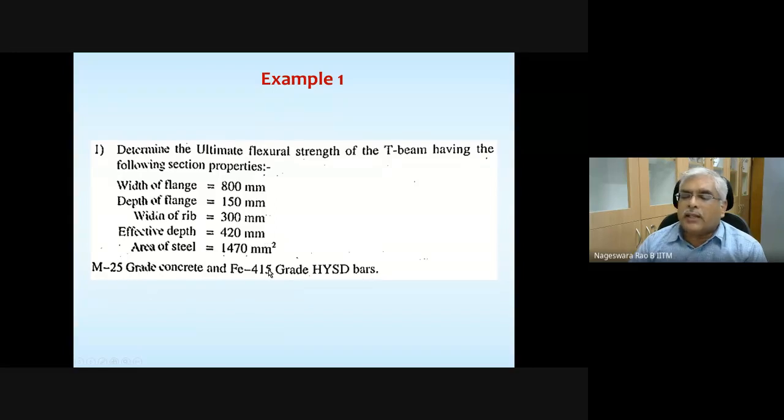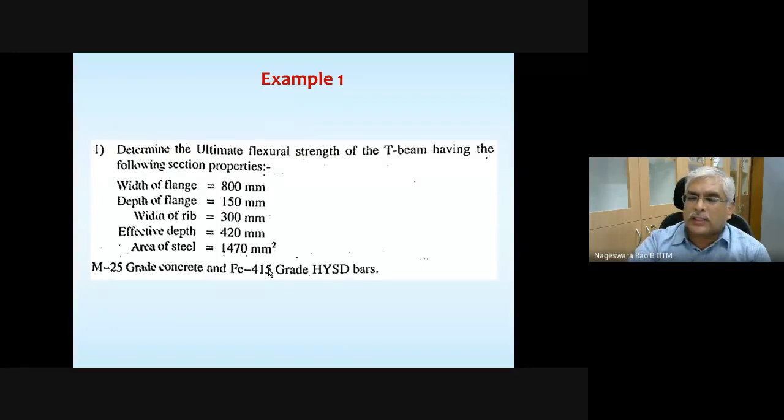So complete section information is given. Please open your Annexure G of IS456 if you have it with you. The first step is we need to assume the neutral axis falls in the flange region.